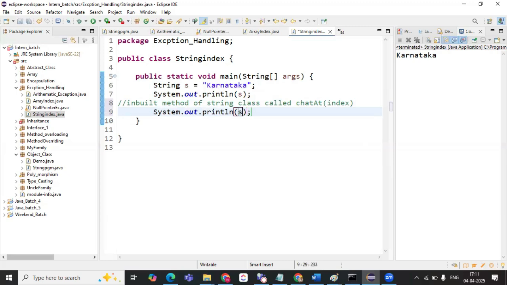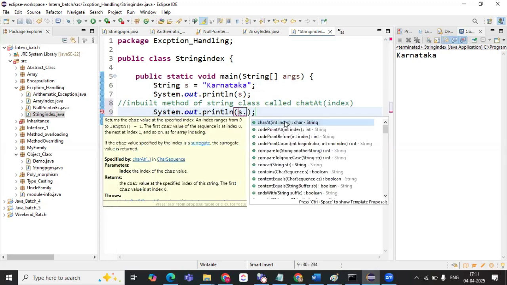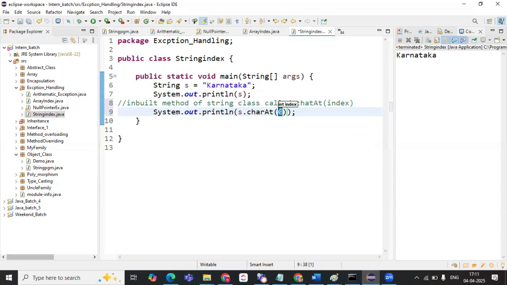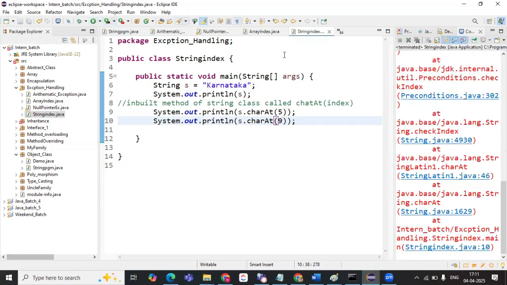If I try to print the character at a higher index, what is it saying?